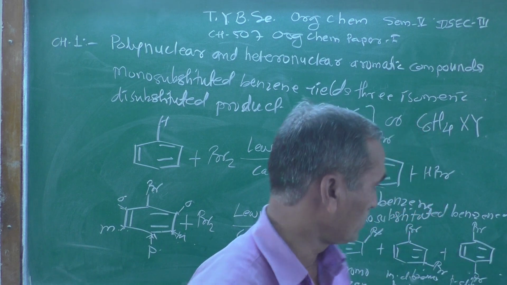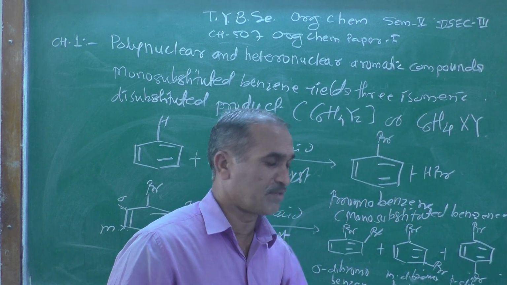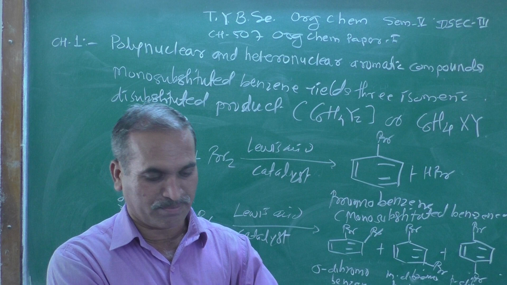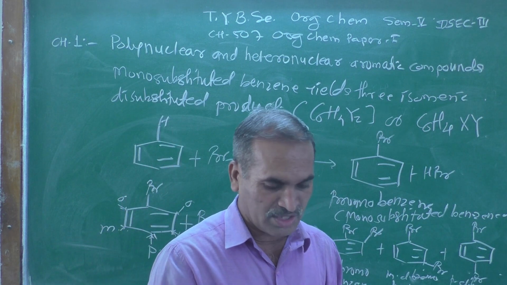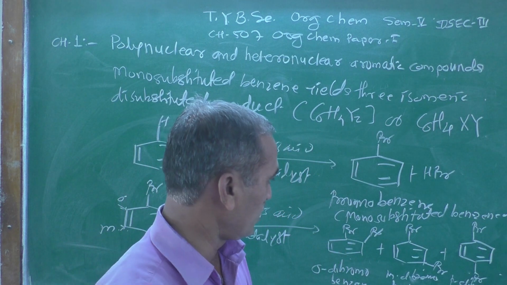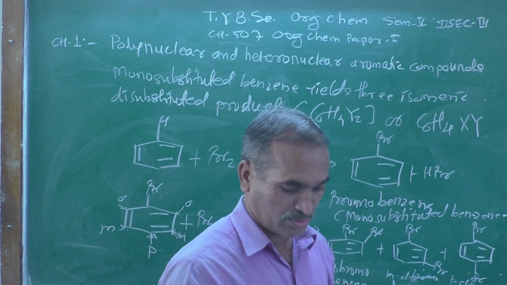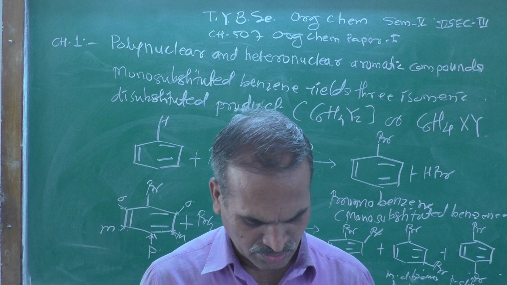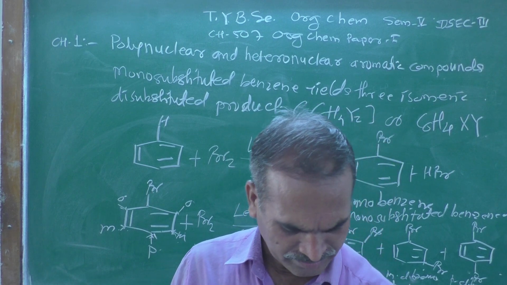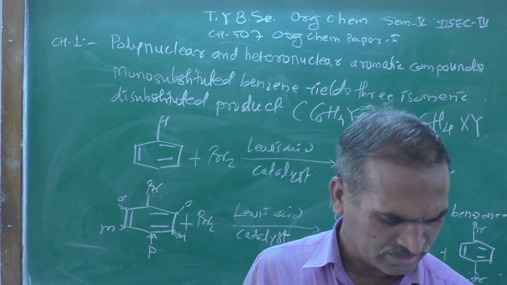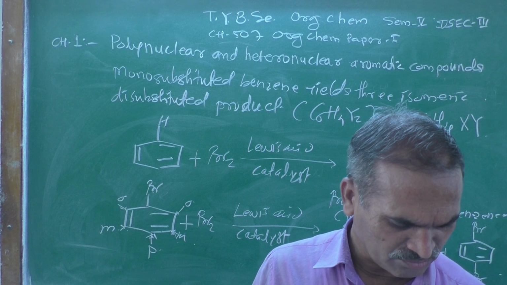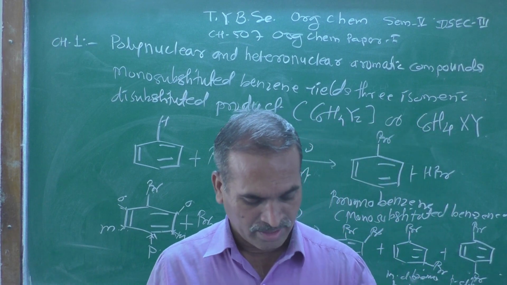So these are the different structures. What is the relationship between those structures? These structures are generally referred to as isomeric structures. So these are the things which we have seen over here.